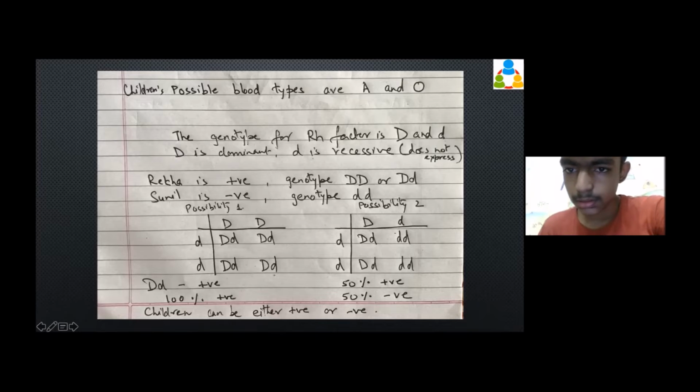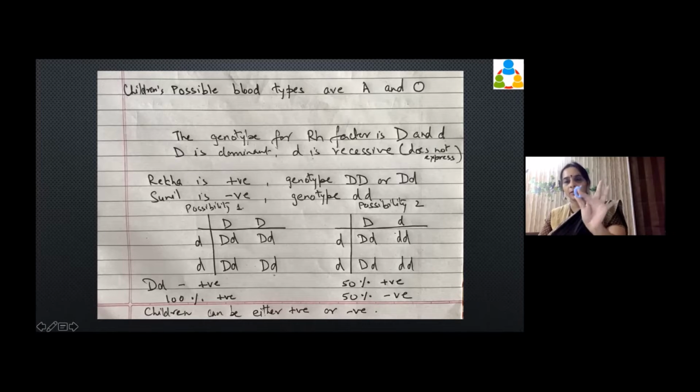Positive. Yes. So if there is one dominant D present, it will express as RH positive. If there are two dominant Ds present, that will also express as RH positive. Only and only if you have both of them as the smaller Ds, only then it will become RH negative. Do you understand?